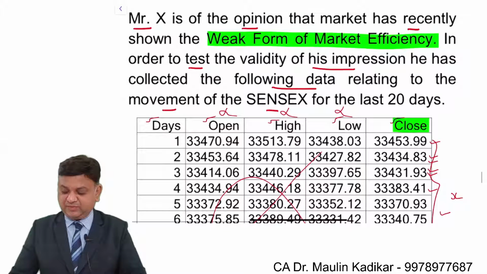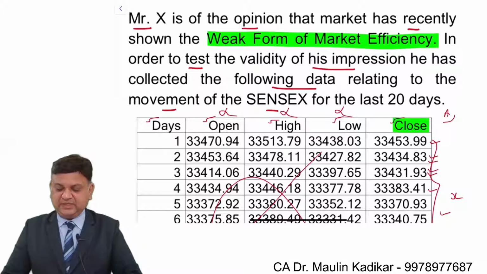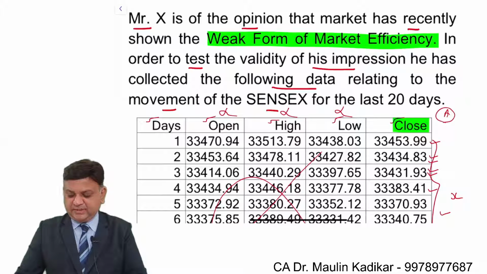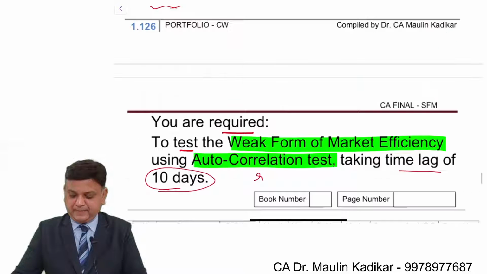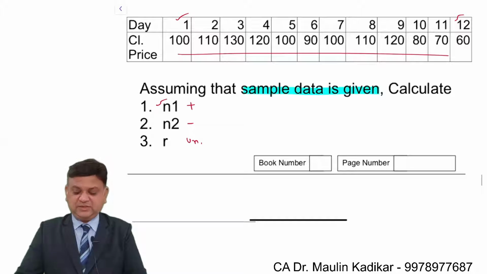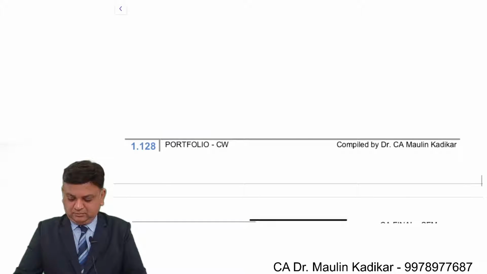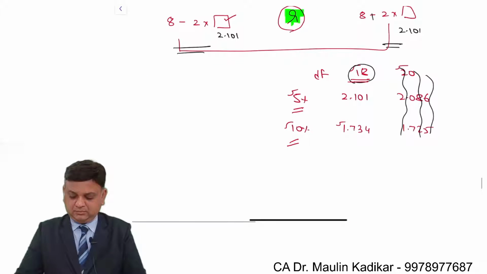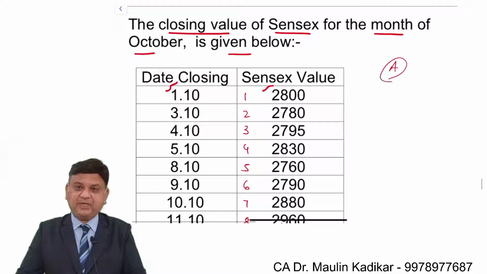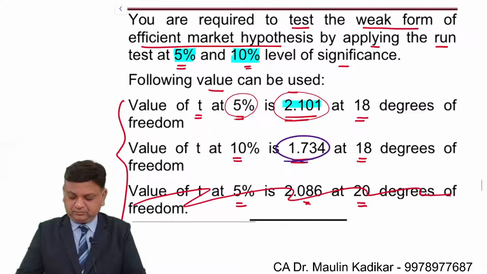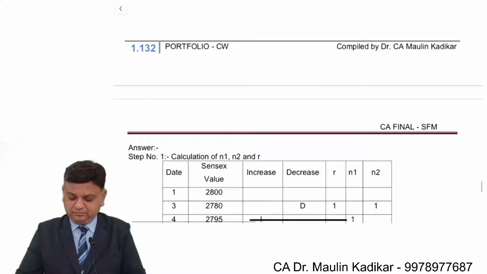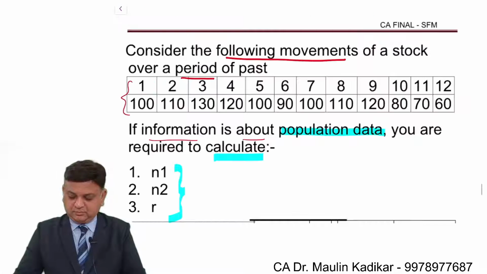Autocorrelation test. That is what we have. This is important. At least you have to go through it properly from the examination point of view, because it should not happen that you are completely unaware of this. Uninterrupted sequence of the price change. That is an important one. Run test. Again, it is an important one. Again, uninterrupted price change, population data.